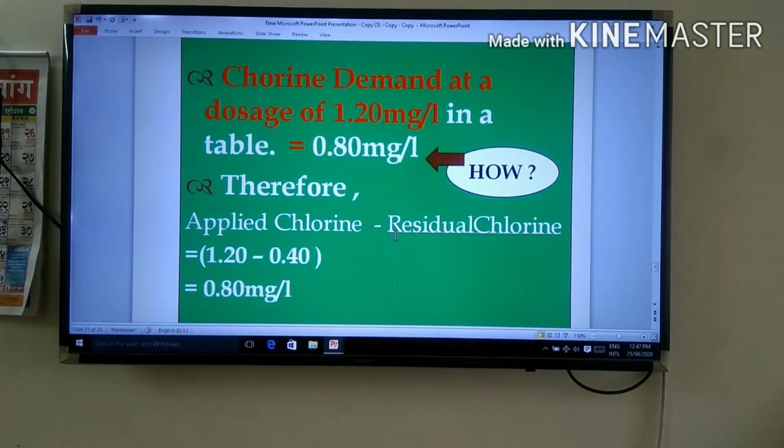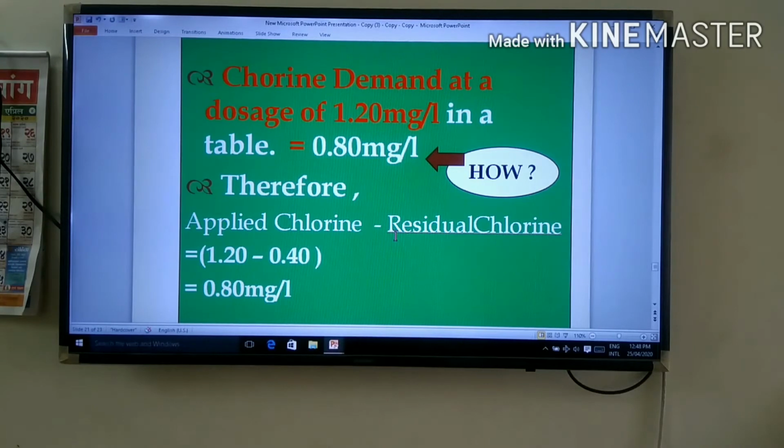The chlorine demand at a dosage of 1.20 mg per liter, that is the sixth sample in the reading column of the table, is 0.80 mg per liter. How? Same formula: applied chlorine minus residual chlorine.